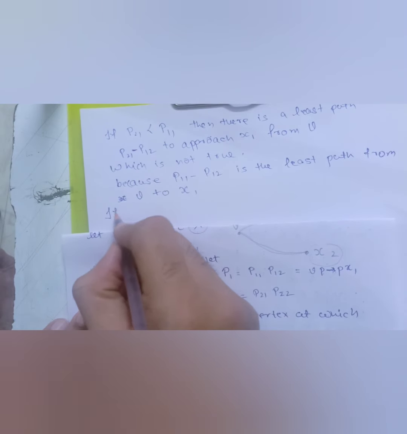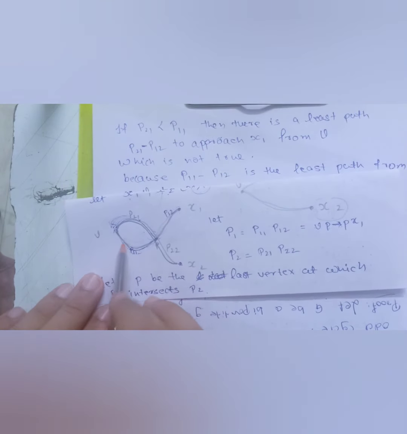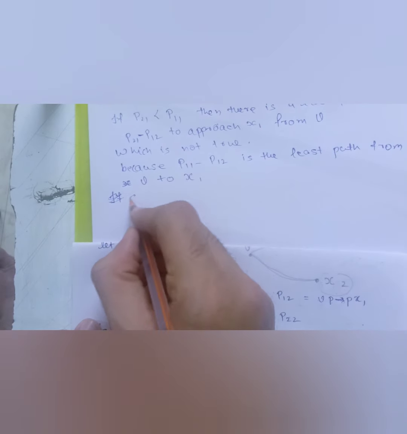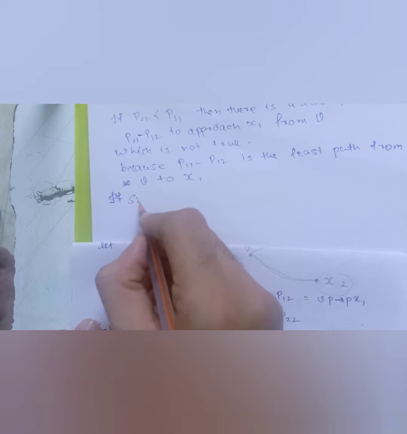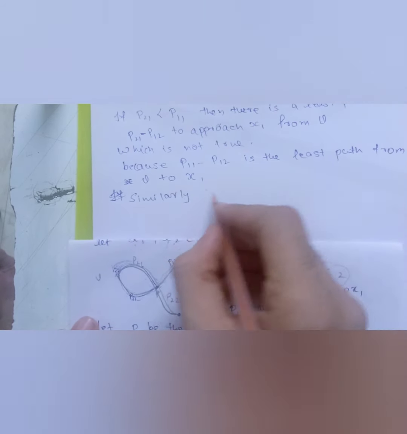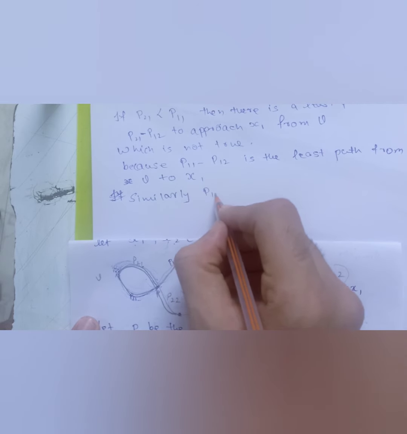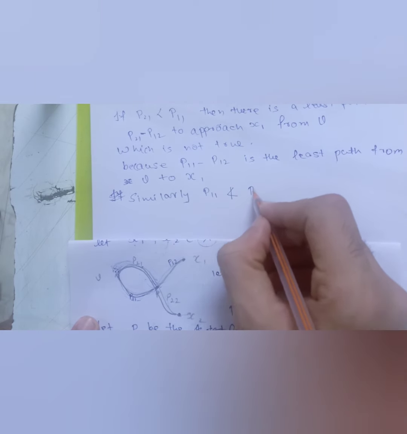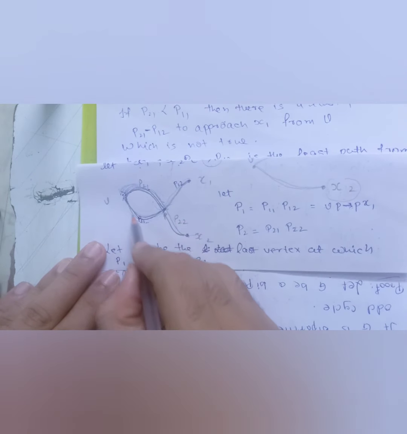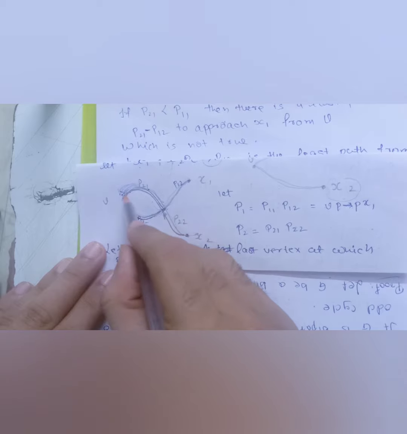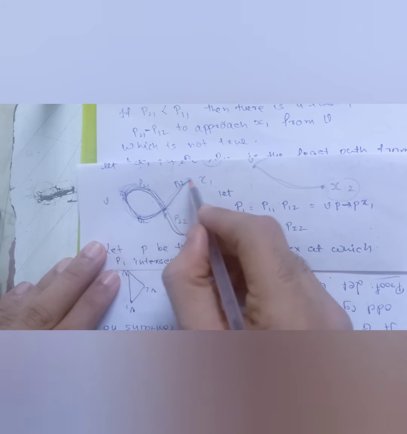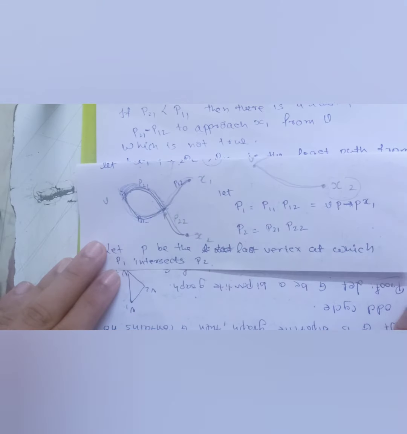I can also say that we can have the same approach over here as well, right? Instead of writing this entire thing, we can similarly say that P11 cannot be less than P21. Similarly, while I was saying that this is less than this, I arrived at a contradiction: to approach this particular vertex, I don't need to go through this entire path. I can use this shortest path.